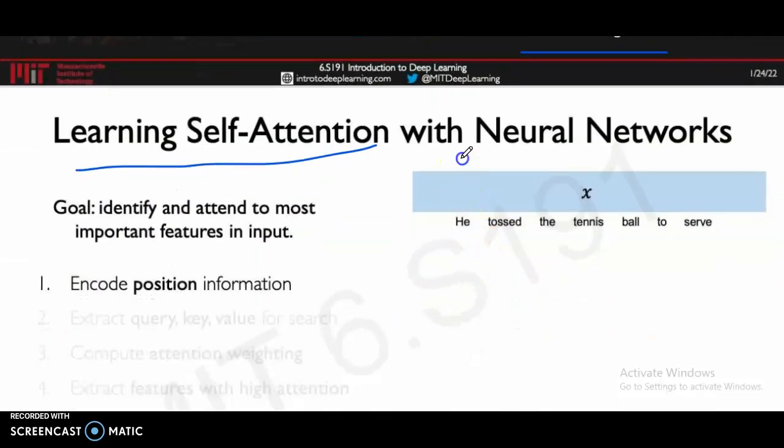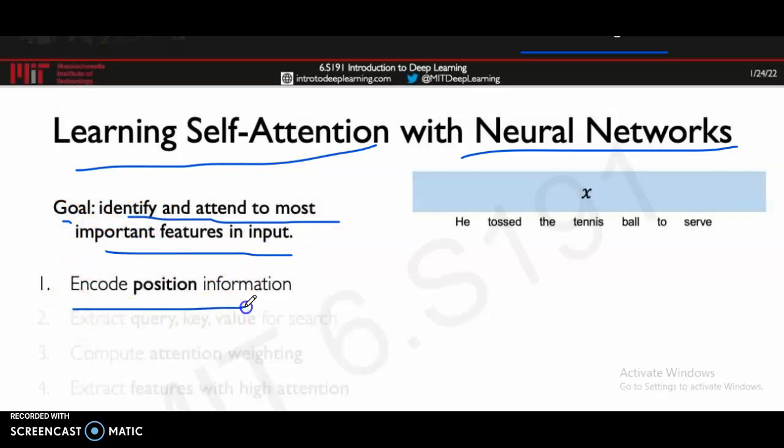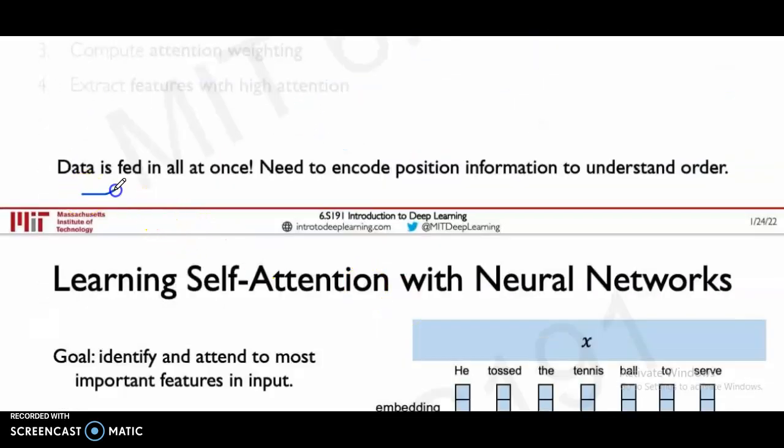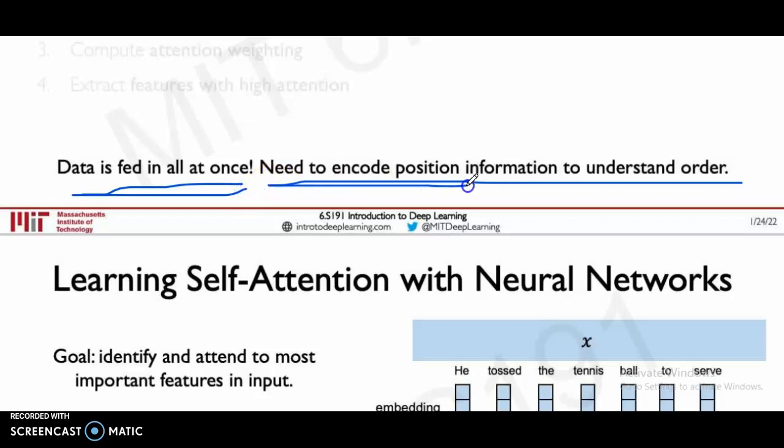Learning self-attention with neural networks. Goal: identify and attend to the most important features in the input. Encode position information. For example, the input vector x: he tossed the tennis ball to serve. Data is fed in all at once, so we need to encode position information to understand the order.